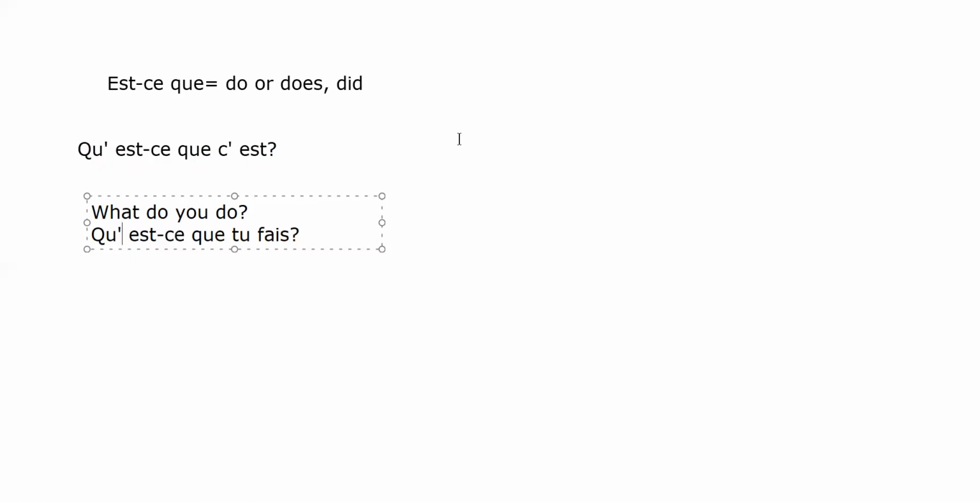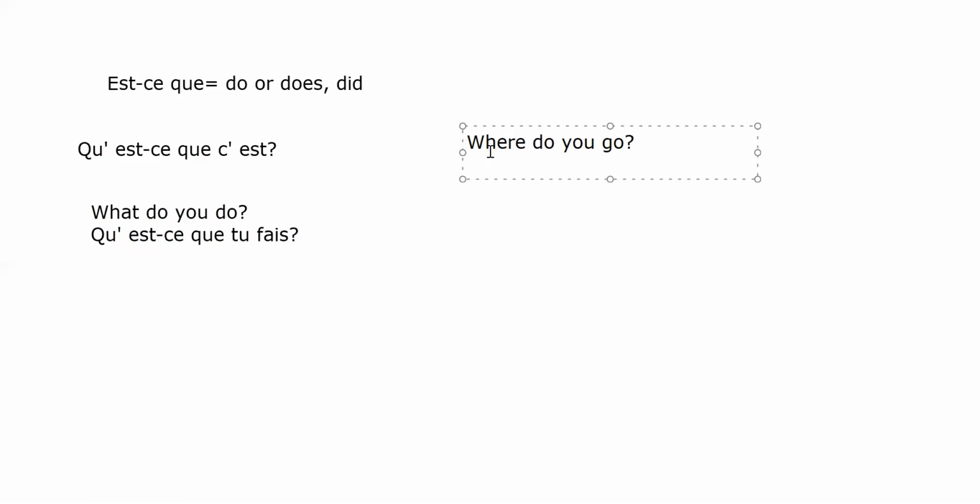And for the other questions, if you want to say where do you go? The only thing that you need to do is to find the question word for where. It is où. It is où.